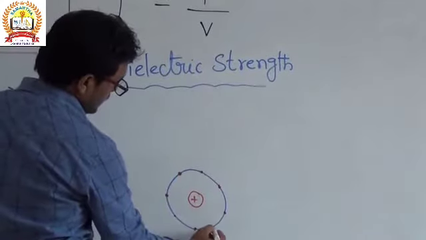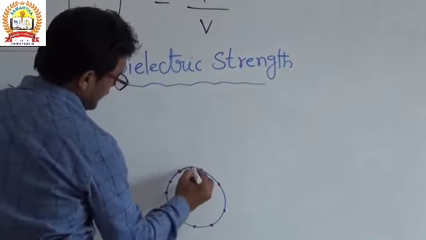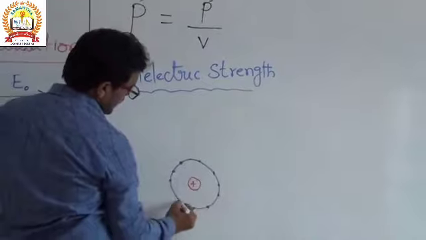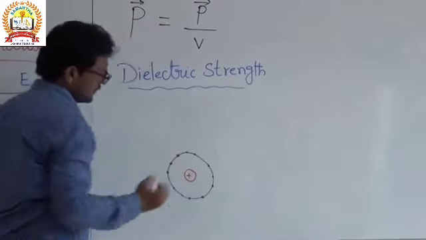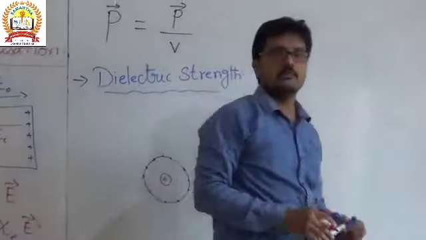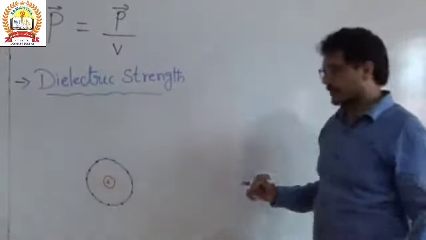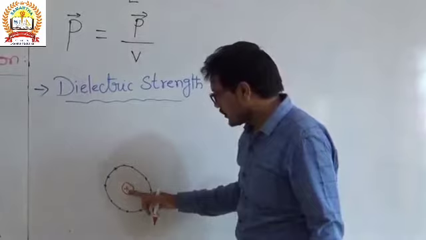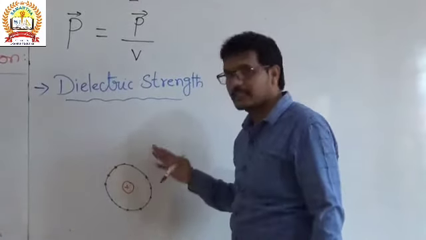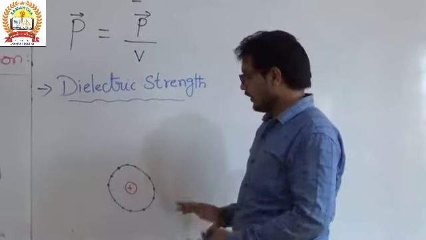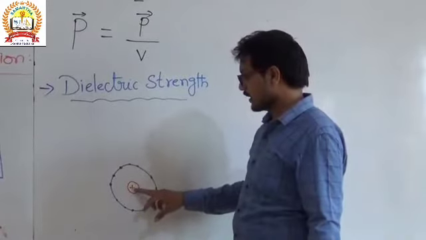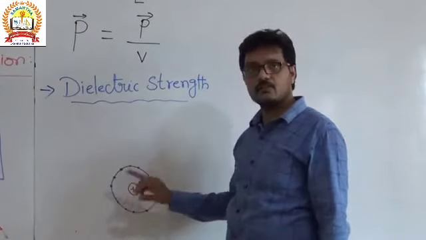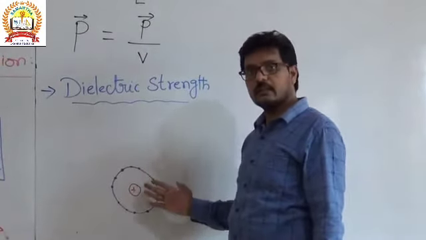These electrons move freely, but they won't come out of the substance, because the positive charge and the negative charge attract each other, and the positive charge has more influence on the electrons, so those electrons cannot come out from the substance.